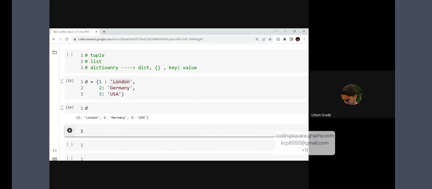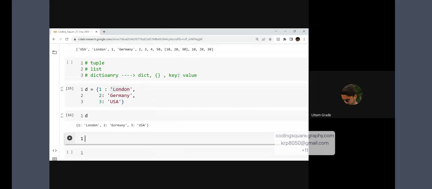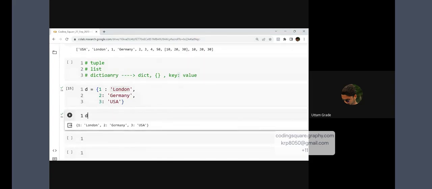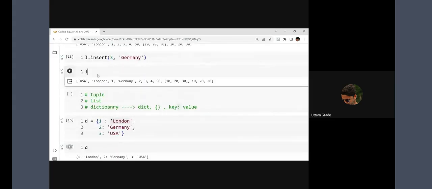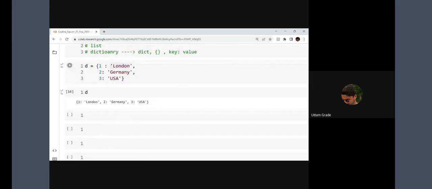Now another question: is it possible in a dictionary to access a value like this? This is my L, right? If I write L of 0, it will give me what? I'm passing an index number, and it gives me the value at that index.